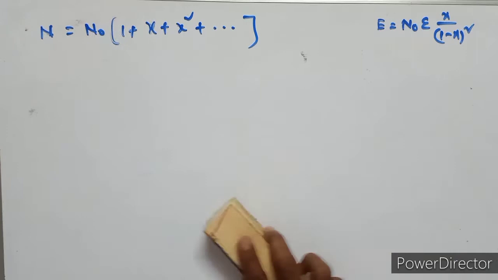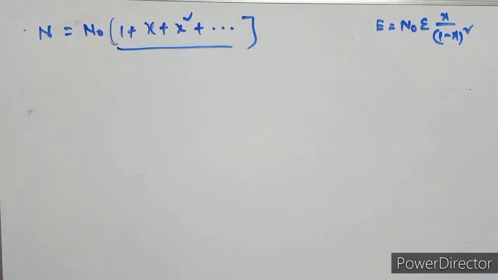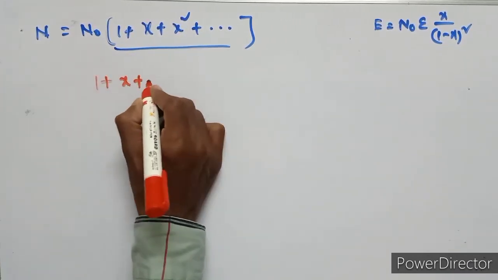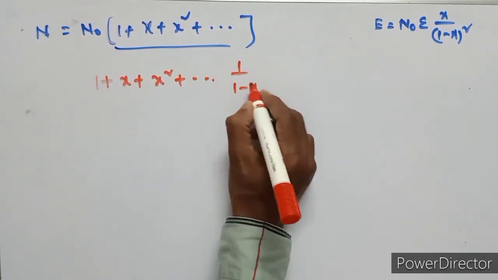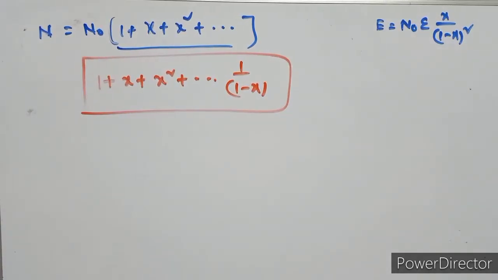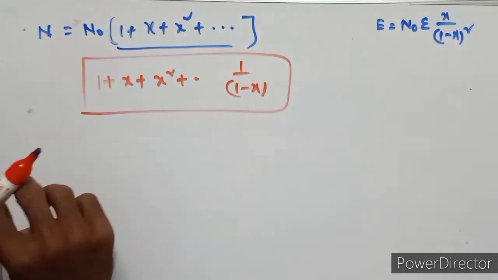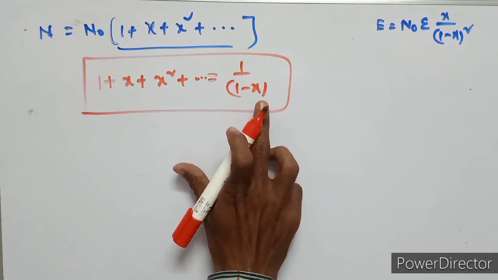We know from intermediate-level mathematics that 1 plus x plus x square and so on is equal to 1 upon 1 minus x. So in the place of this total term, we substitute this value.